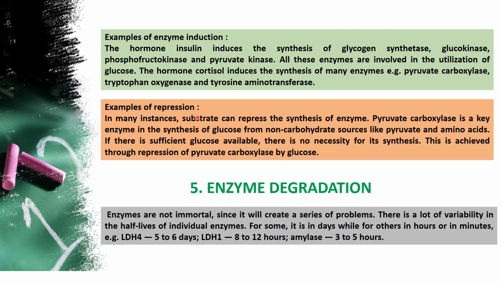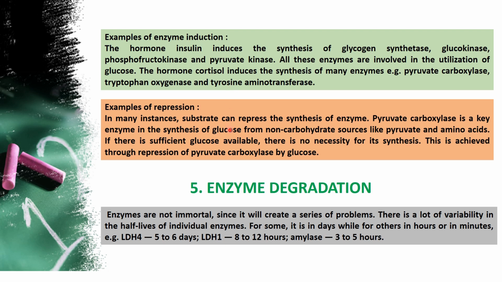The next one is the suppression type, in which the synthesis stops. For example, pyruvate carboxylase is a key enzyme in the synthesis of glucose from non-carbohydrate sources like pyruvate and amino acids. If there is sufficient glucose available, there is no necessity for its synthesis. So what happens? The glucose suppresses the pyruvate carboxylase enzyme. Here, insulin and cortisol are the messengers which give the information to the gene to synthesize these enzymes.